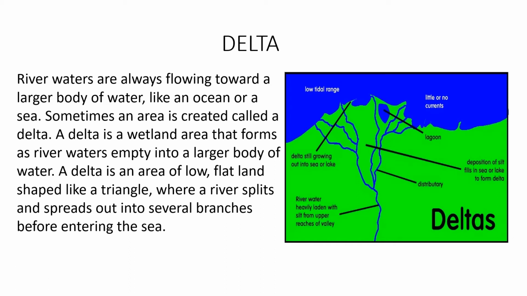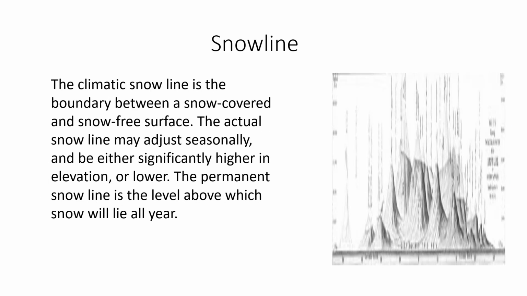And a delta is an area of low, flat land shaped like a triangle where a river splits and spreads out into several branches before entering the sea. Next is snow line. What is snow line? As you can see in the picture, the permanent snow line is the level above which snow will lie all year. The climate snow line is the boundary between a snow-covered and snow-free structure, and an imaginary line beyond which snow never melts is called the snow line.